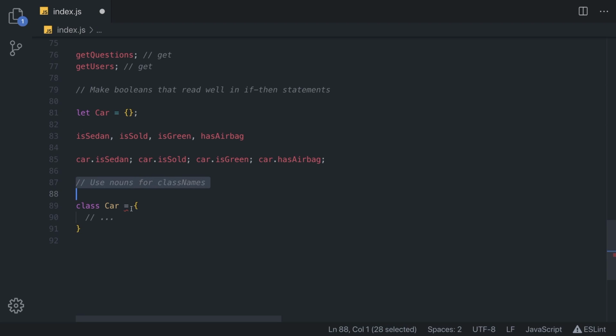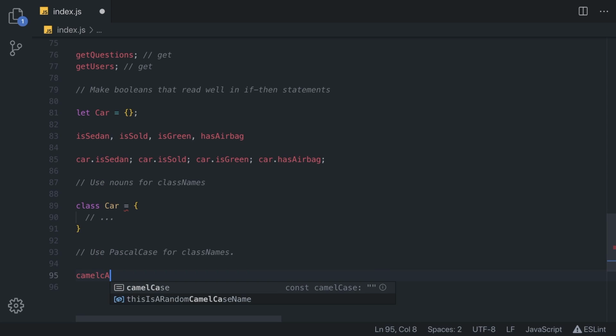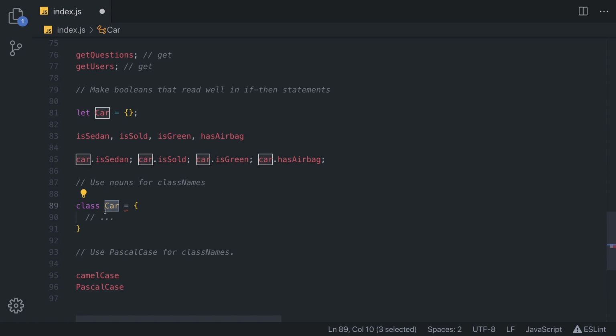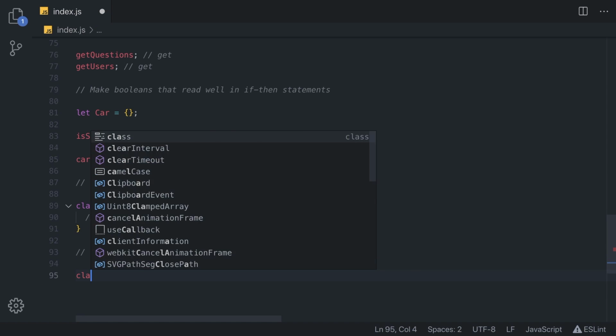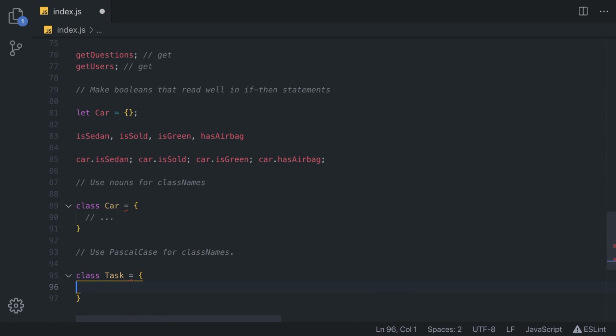The second rule is to use Pascal case for class names. So if you have a class, use Pascal case. Pascal case is simply like camel case, like here, but the first letter is also capitalized. So we can have Pascal case right here. If you use that, everyone who uses JavaScript knows that it is indeed a class. So we have something like class Task. It is simply much more descriptive than class task, because then we don't know if this is an object or a class. That's it for this rule.